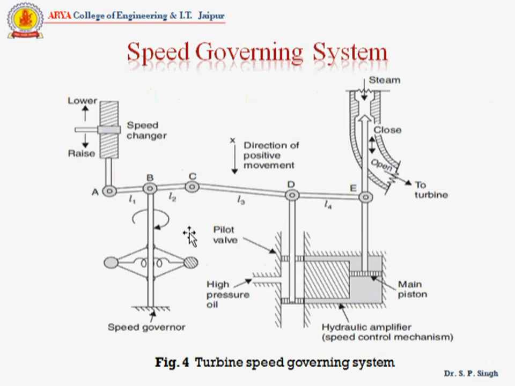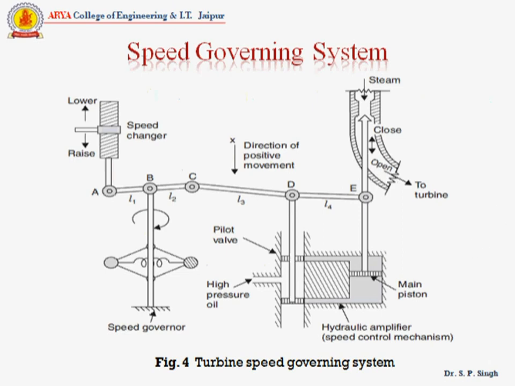Now the linkage mechanism. ABC and CDE are rigid links pivoted at B and D respectively. The mechanism provides a movement to the control valve in proportion to the change in speed. Link 4, means L4, provides a feedback from the steam valve movement.